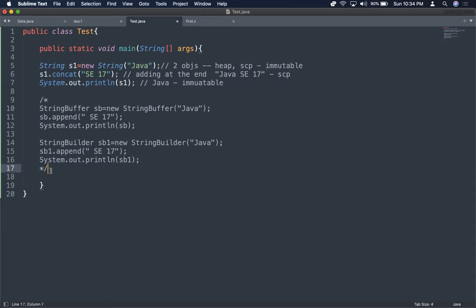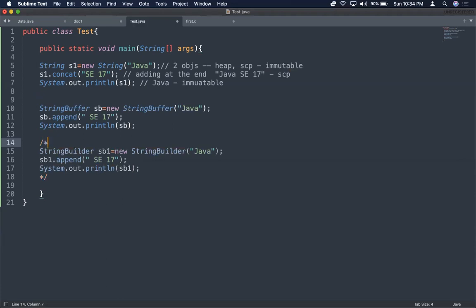Now let us understand StringBuffer. What is StringBuffer? I'm commenting StringBuilder, StringBuffer. StringBuffer is also available in the lang package, and it is a mutable class. And of course, it is a thread safe class also. So now how to create a StringBuffer object? StringBuffer sb equal to new StringBuffer of Java, and then sb.append of SC17. For StringBuffer and StringBuilder, we have the append method, which acts like a concat method.